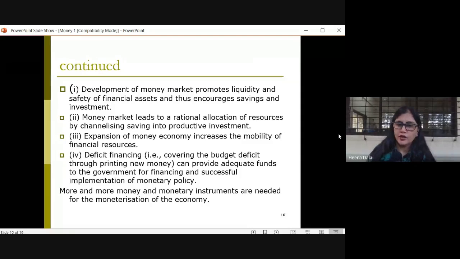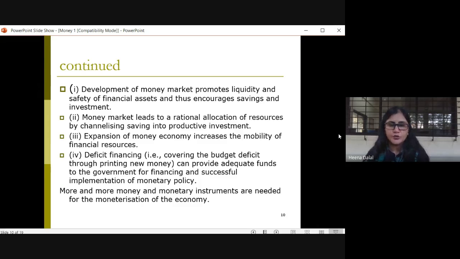Now, because of expansion of money, the economy increases the mobility of the financial resources. Deficit financing is also possible because it covers the budget deficits. Now, how are these budget deficits covered? Through printing new money. So adequate funds are made available to the government.